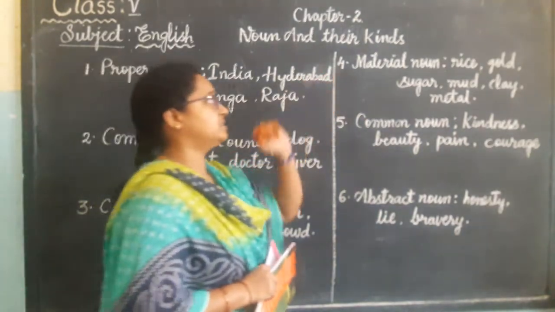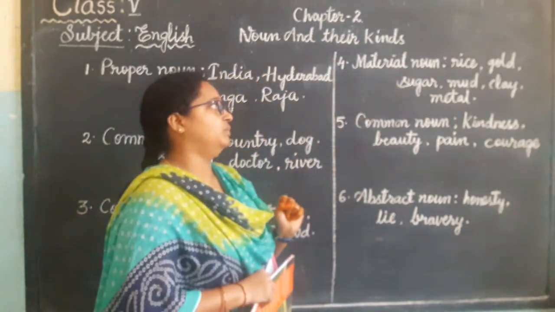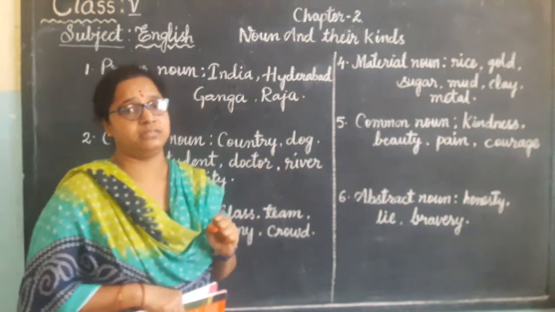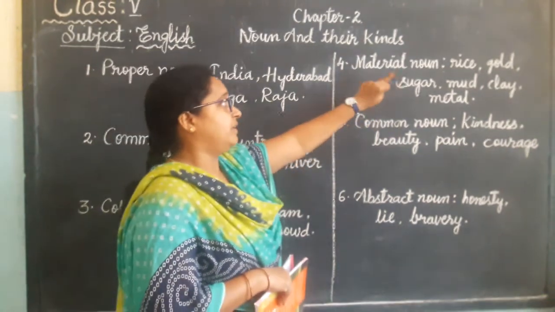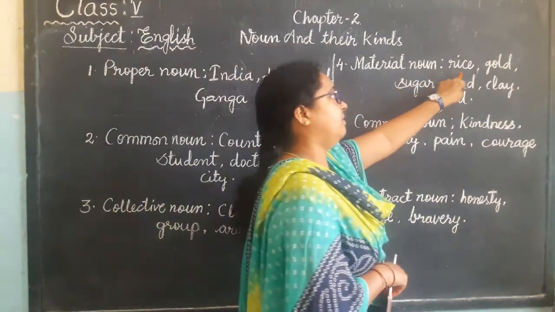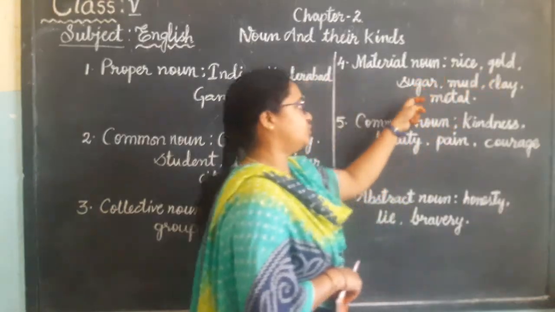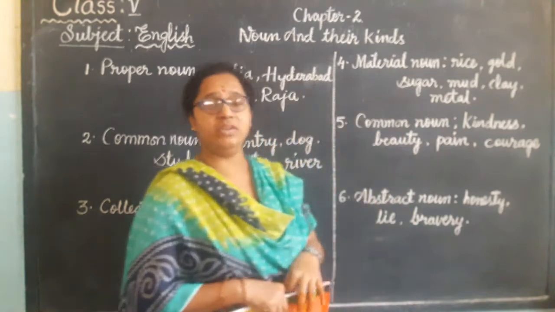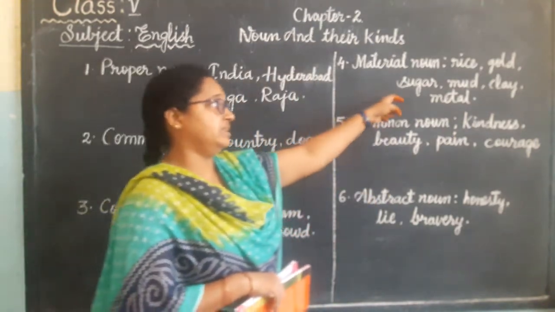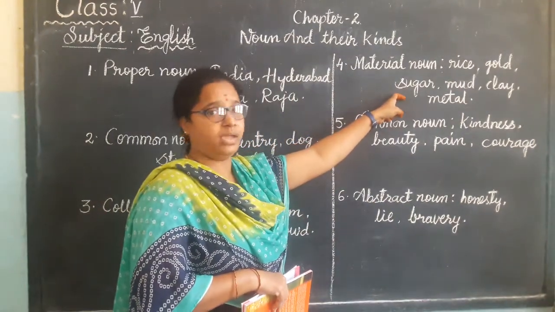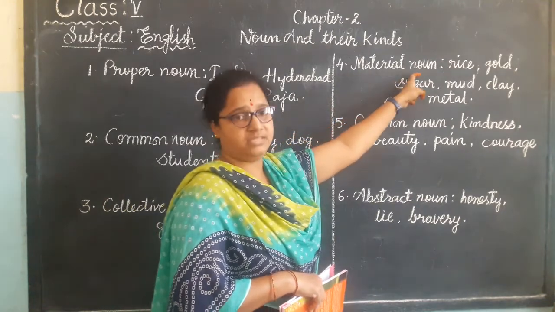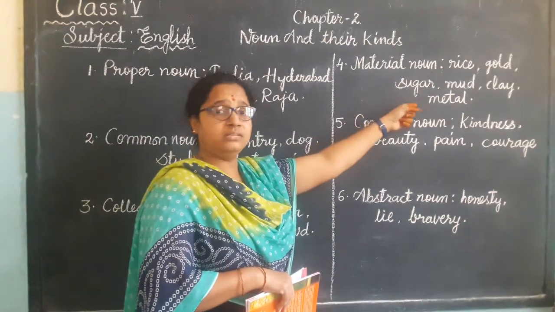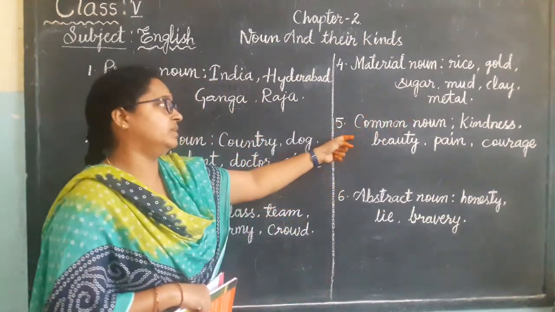Okay. Now the next one, children, material noun. What is a material noun, children? It's not living things. Okay, children. Now see, material nouns are rice, gold, sugar, mud, clay, metal. Are these living things, children? No. But these are very essential for us. And this comes under material noun. We can give many examples. Oil, salt.